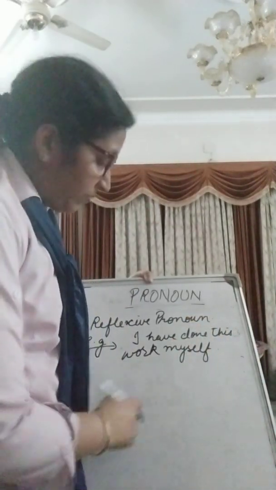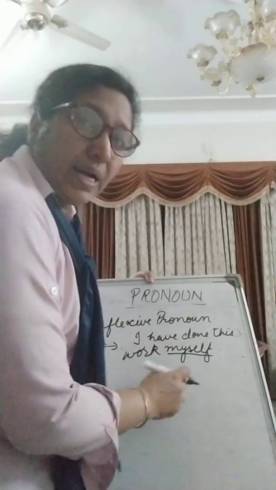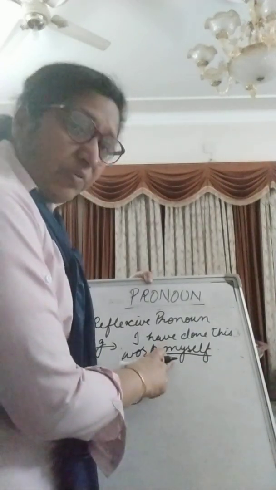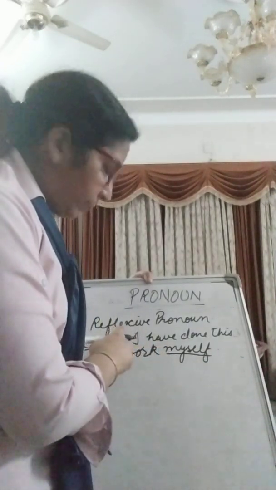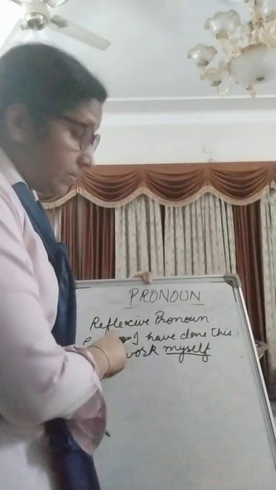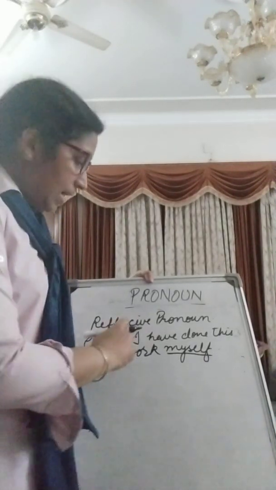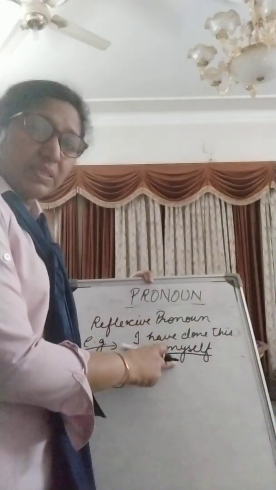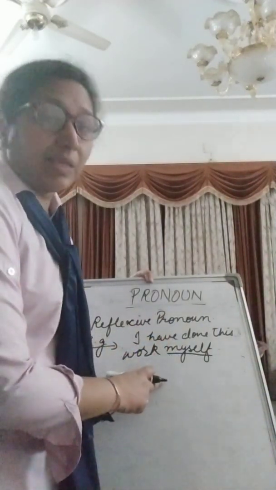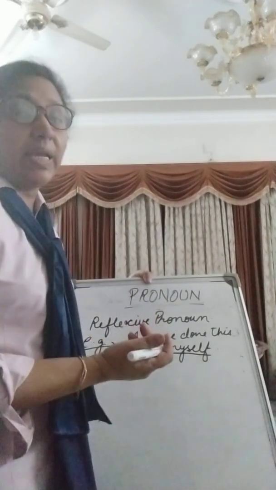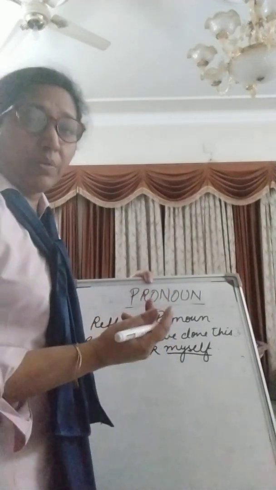So what's the reflexive pronoun? Myself. This word relates to the subject. That is called a reflexive pronoun. I have done this work myself. You have hurt yourself. Yourself is again a reflexive pronoun.